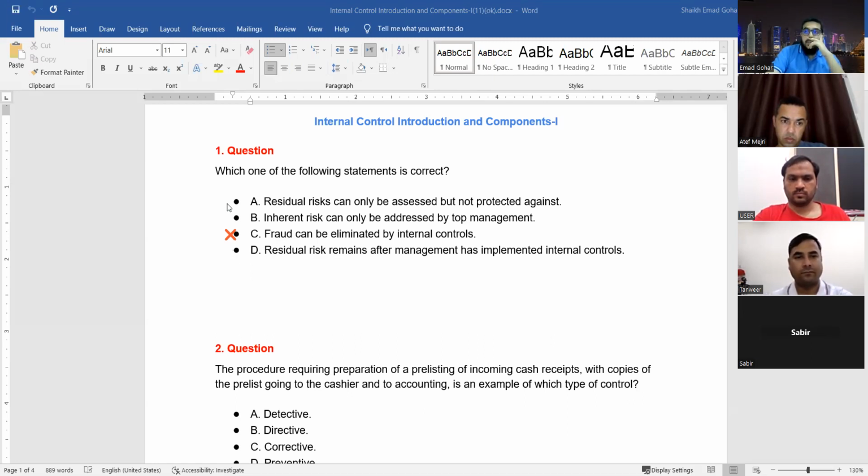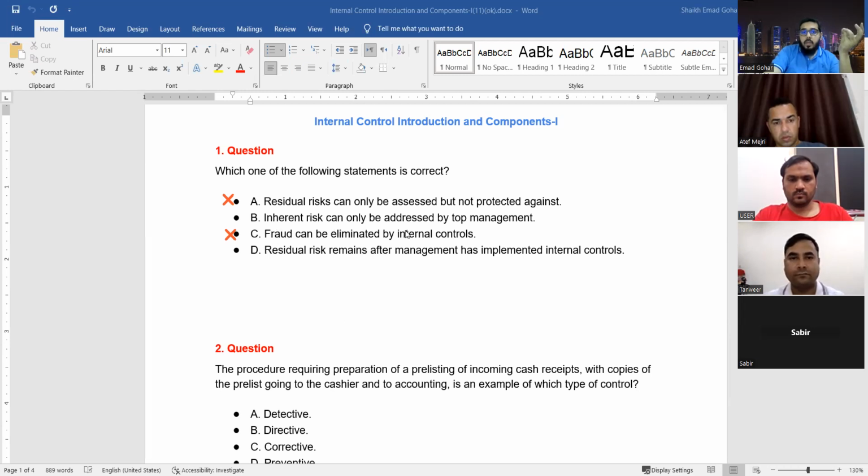Then they say, let's say A. They are saying residual risk can only be assessed, but not protected against. Okay, so they're saying you can assess the residual risk, like what is the likelihood, what is the impact, but you cannot protect. So see, it is the risk which remains after we put the control. So we can put more controls. Right or not? They're saying it cannot be protected against. It can be protected against, possible, if you want to put more controls. Getting it? So that's why this is also an incorrect statement.